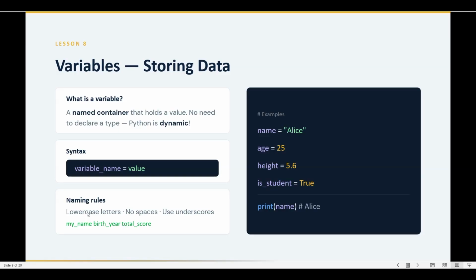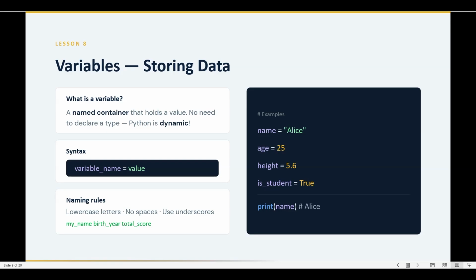So the variables have some rules. It should not have spaces. You can use underscores, but it shouldn't have spaces. If you use spaces in variable names, it will throw an error, and you can't use the defined keywords.